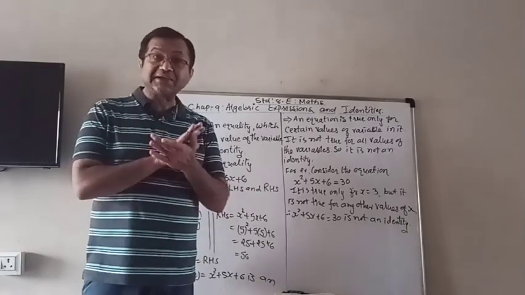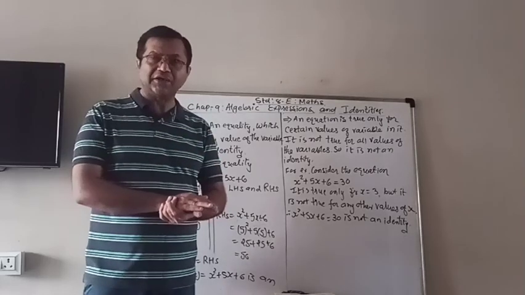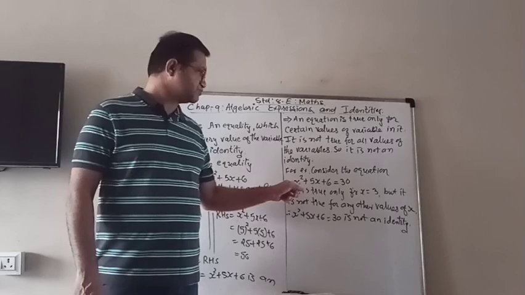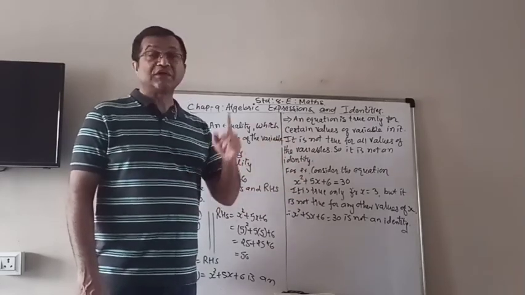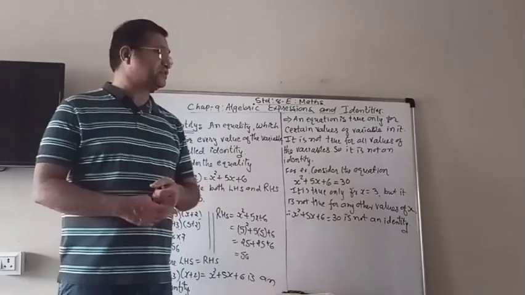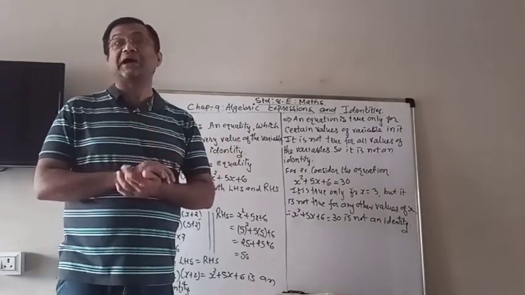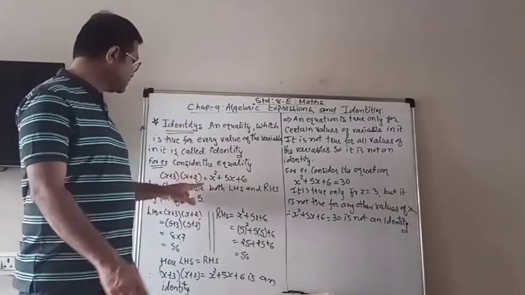So except x is equal to 3, if you take any value, this is not true. It means that x square plus 5x plus 6 is equal to 30 is not an identity. So equations are not identities. Why? Because they also have an equality sign.